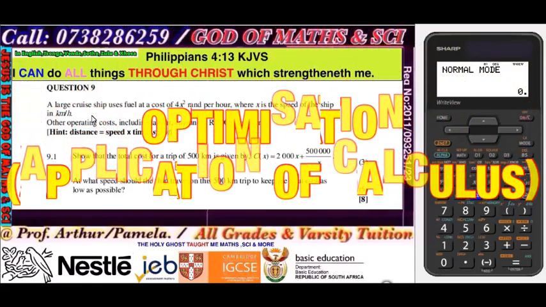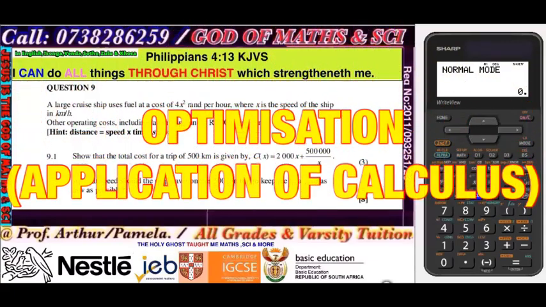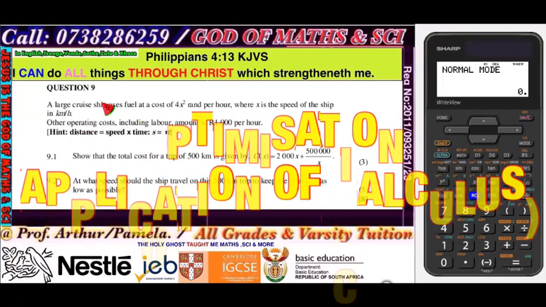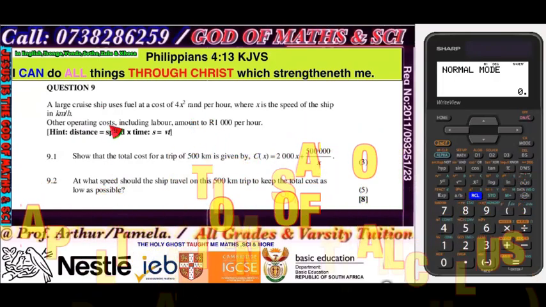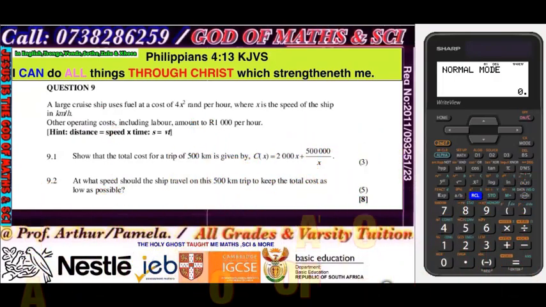This is an application of calculus or optimization, maximum and minimum. Basically, this is how to find the turning point. For a turning point, we make the first derivative equal to 0. So it's an application of that turning point.